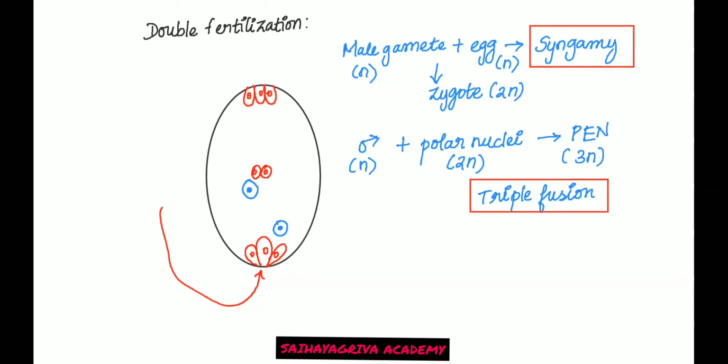So this is called as double fertilization. So once double fertilization has occurred, this primary endosperm nucleus will be forming your endosperm and your zygote will be forming the further embryo, which will lead to development of the new individual.